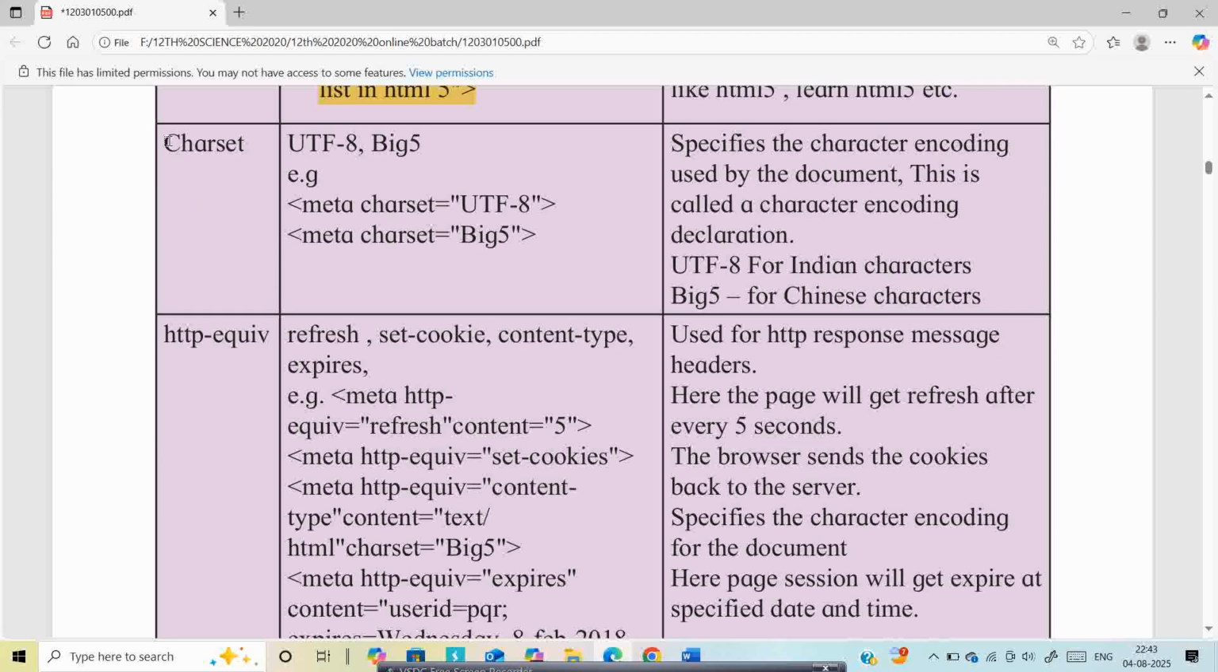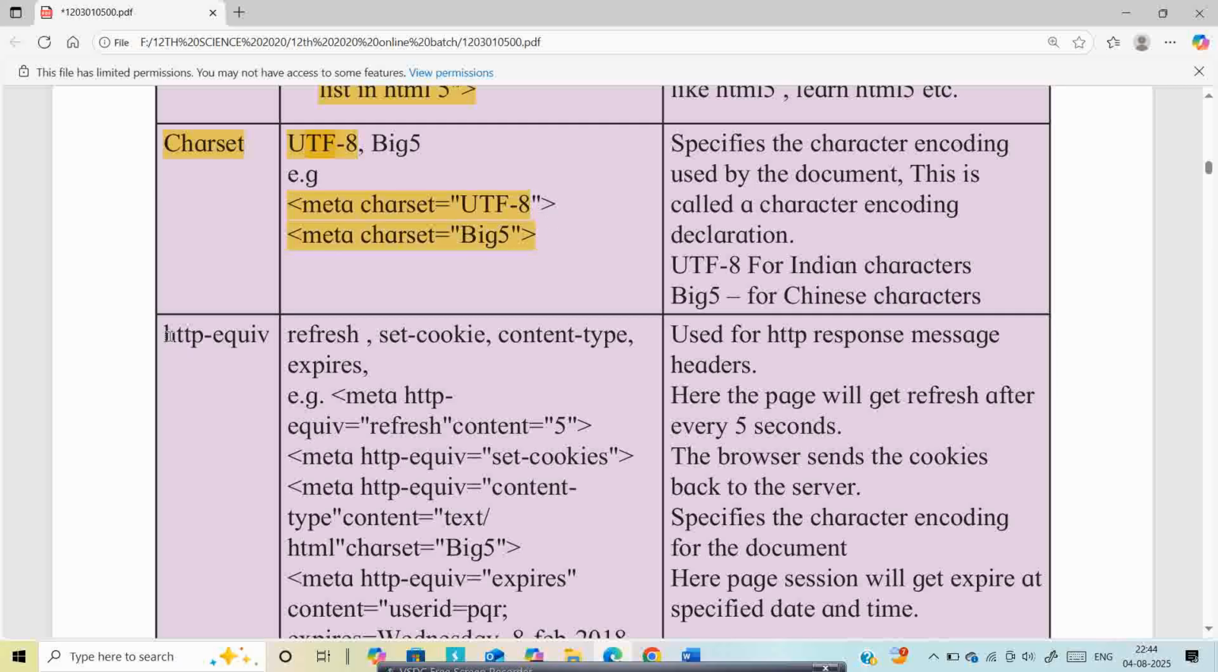Next one is charset. It is essential for ensuring that all text, including special characters, is displayed correctly. UTF-8 is a popular character encoding that includes most characters from all known languages, making it ideal for global websites. For that we use UTF-8 for Indian characters. So you can write it like this: meta charset equal to UTF-8. For Chinese characters you can write meta charset equal to big5.